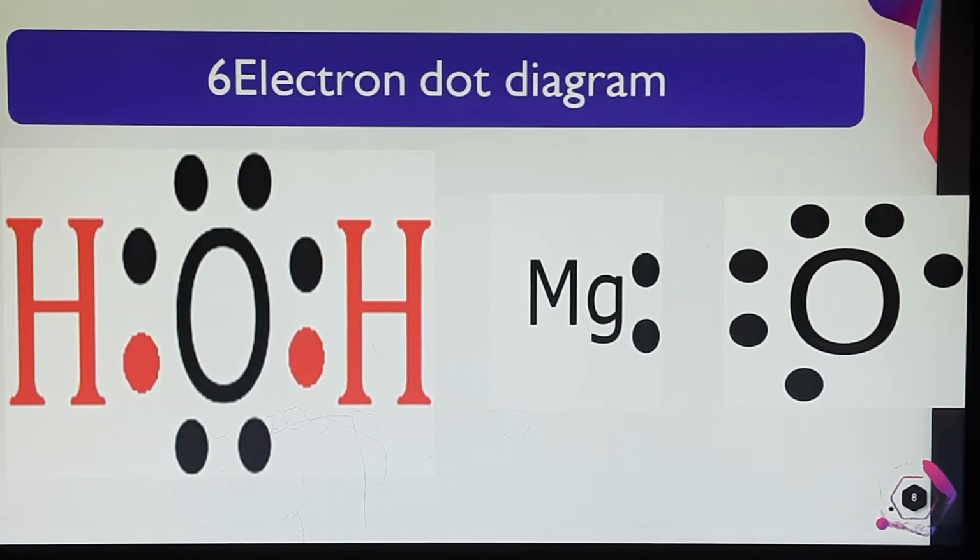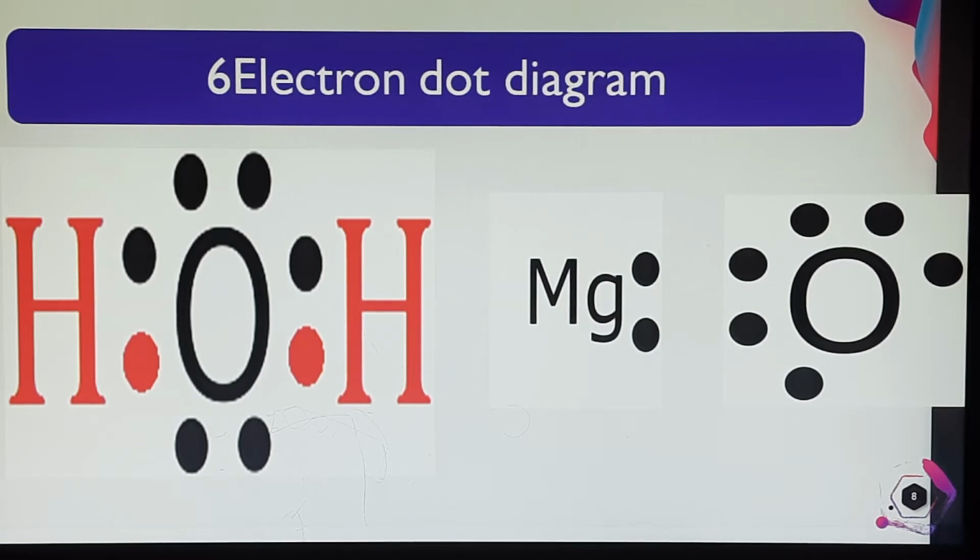Electron dot diagram. In this diagram, most of the time I have seen children drawing the orbital structure, or they are drawing the electrons not only in the outermost shell but also in the entire structure, or however many electrons there are, they draw all the electrons. That is the main problem, and this is the reason why children lose marks very often. So please, please, please, for your class 10 exam, do practice the electron dot diagram and not the orbital diagram, and read the question thoroughly and properly before jumping to any conclusion.